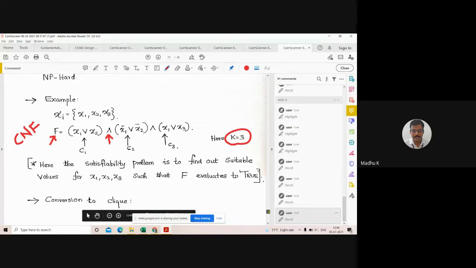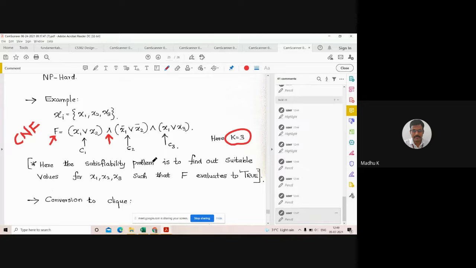Next, what is the problem here? The satisfiability problem is to find suitable values for x1, x2, x3 such that f evaluates to true. So there is a formula f, there are three variables x1, x2, x3, and the formula is created using these three variables with union and intersection operations.